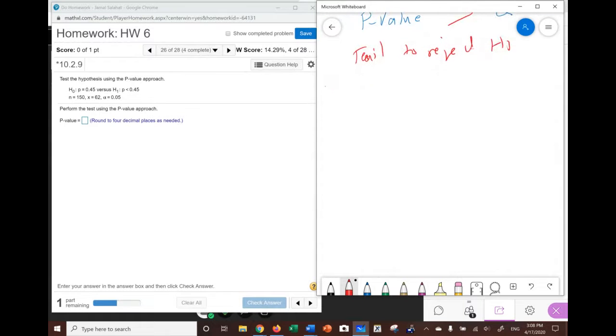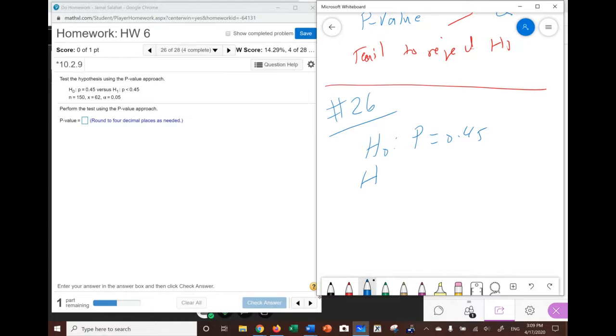Number 26. In number 26, let me get the marker. We gave you H naught, which is P equal to 0.45. We gave you H1. By the way, they call it H1. It's the same as HA.